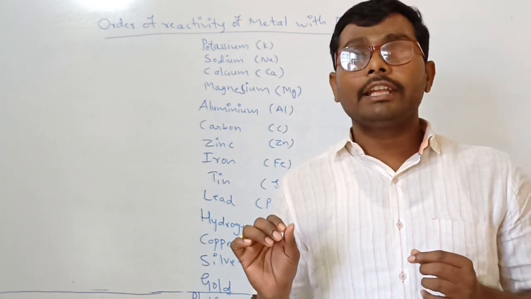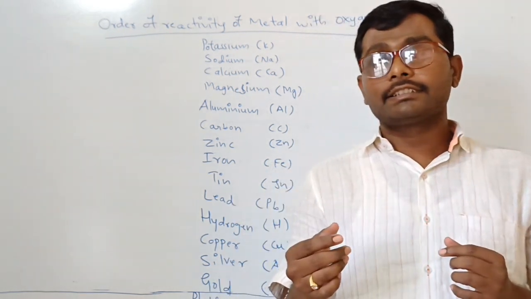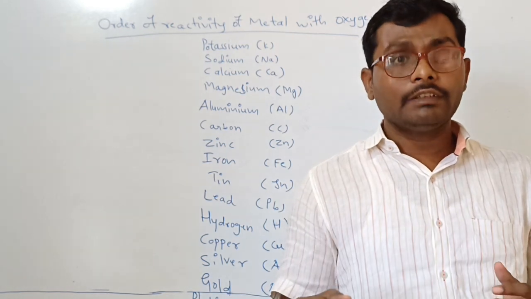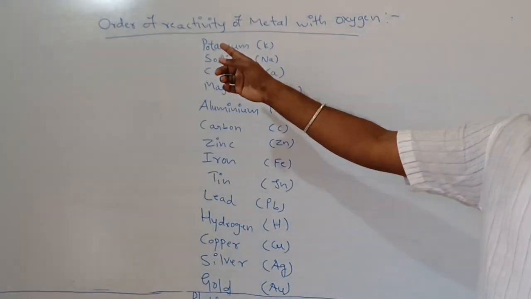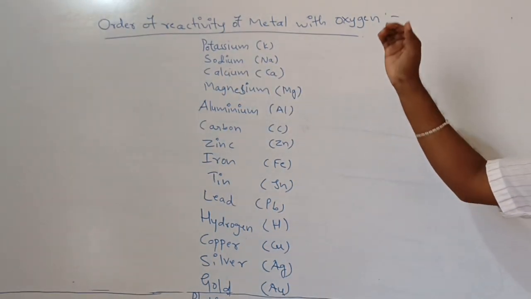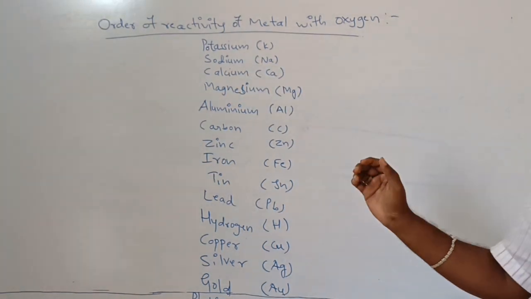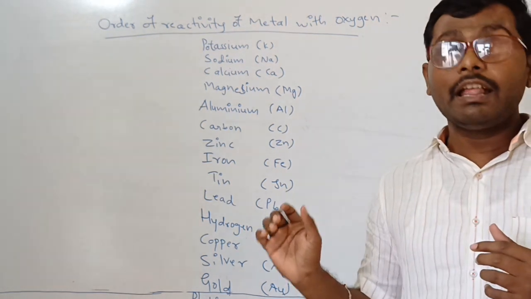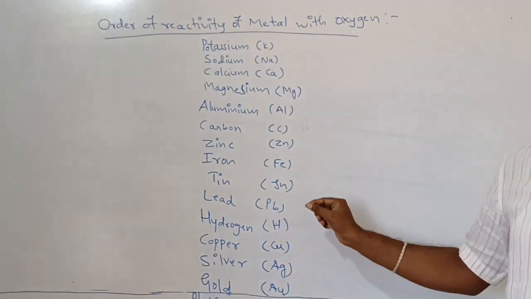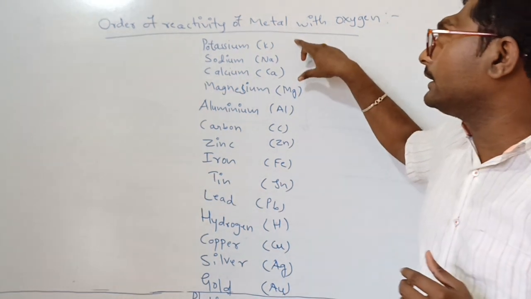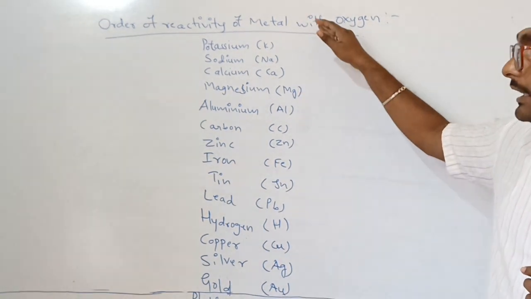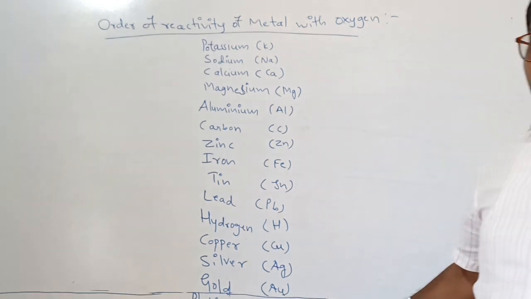In the last session we discussed metals reacting with oxygen to form metal oxides. Today we come to the order of reactivity of metals with oxygen, that is, the reactivity series. All metals react with oxygen. This is the reactivity series. First are potassium, sodium and calcium, and the series goes up to platinum.